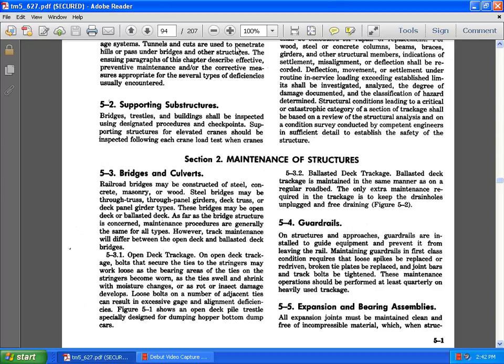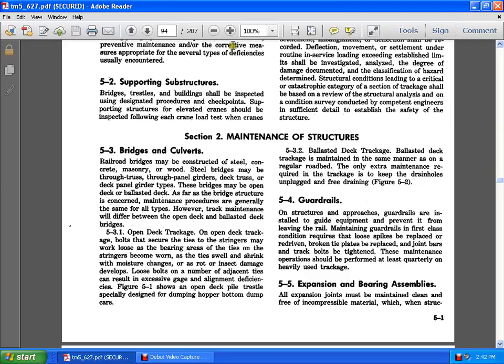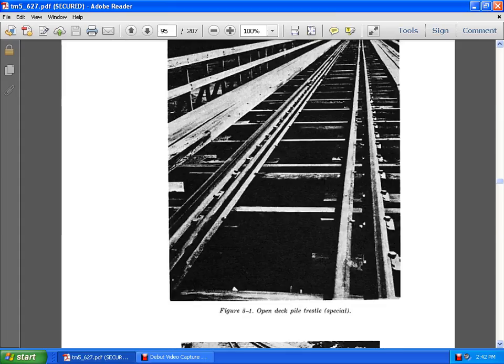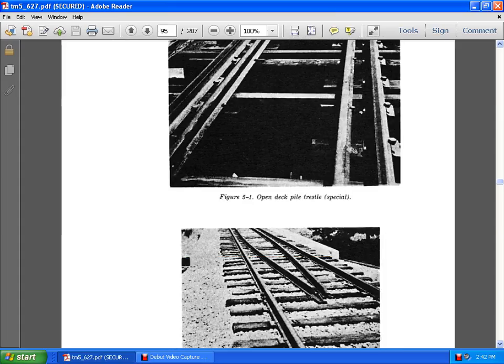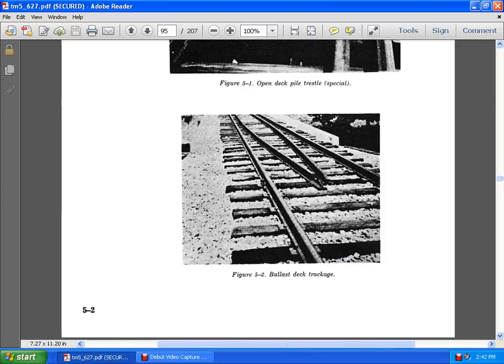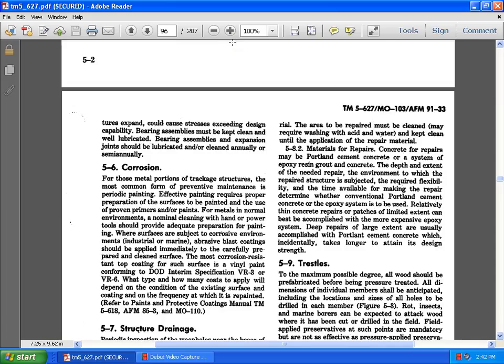5.5 Expansion and bearing assemblies. All expansion joints shall be maintained clean and free of compressible material. Here is a picture of an open deck pile trestle with special ballast deck trackage. Open deck structures that cannot expand could cause stress exceeding the design capability. Bearing assemblies must be kept clean and well lubricated. Bearing assemblies and expansion joints shall be lubricated or cleaned annually or semi-annually.